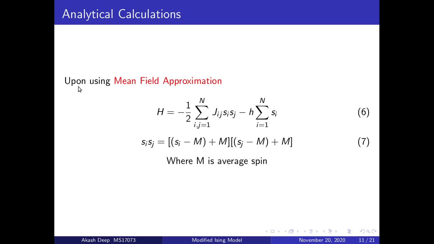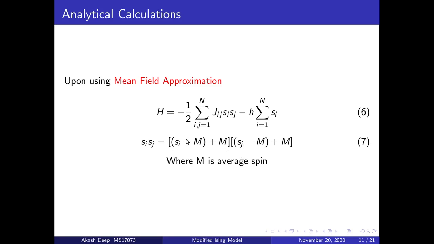Now let's focus on how to arrive at the solution of this model. Now we use a mean field equation. This is to say, we define the overall spin of the entire system, which is called the average spin, and we consider small fluctuation around it. Now Si can be written as a small fluctuation around M, and similarly Sj, which is also a small fluctuation around M.